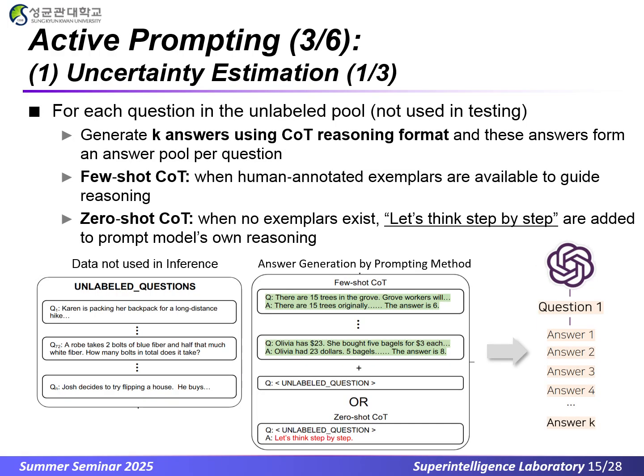Here's how Step 1, Uncertainty Estimation works in overview. This is a step where we generate k numbers of COT answers for each unlabeled question. We generate answers using the COT reasoning format in two ways. Few-shot COT is used when we already have human annotated exemplars to guide the model's reasoning. Zero-shot COT is used when no exemplars exist. We simply add, "Let's think step by step," so the model self guides its own chain of thought. These k generated answers form the answer pool for uncertainty estimation.